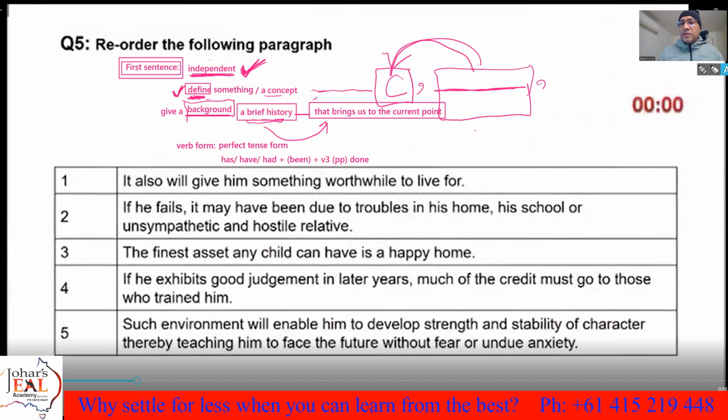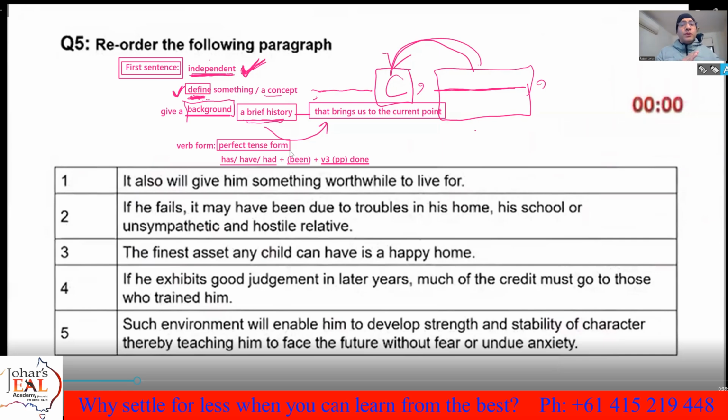So if any two of these three things hold, that is, the sentence is independent and you find this verb form, it's very likely to be the first sentence of the reorder paragraph. Why? Because this tense brings us to the current point, just like background, a brief history that brings us to the current point. Perfect tenses always bring us to the current point. They start a little behind in time, in the past, but they connect us to the present.